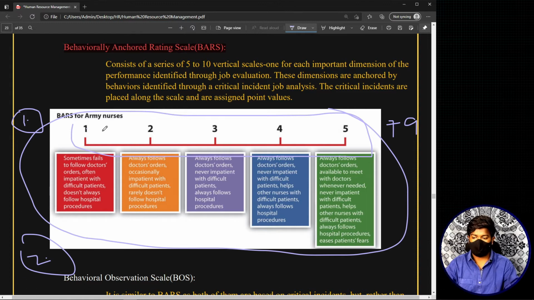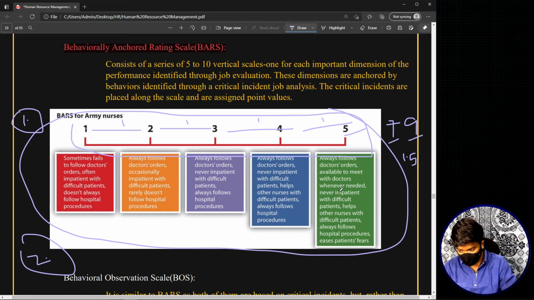See, what is the difference between 1 and 2? 1. 2 and 3, 1. 3 and 4, 1. 4 and 5, 1. That means the difference between each and every point shall not exceed 1.5. So this method uses 5, 7, or 9 pointer scales with a maximum deviation not exceeding 1.5. These are objective bits that you have to keep in your mind.